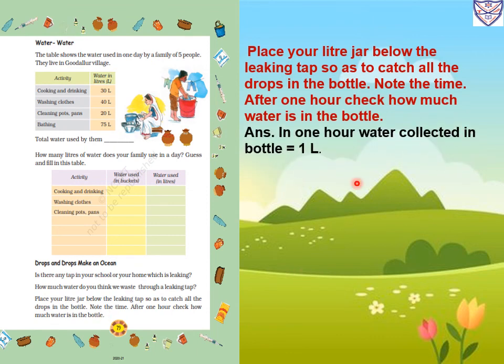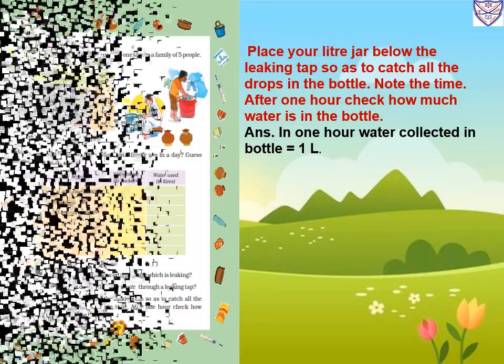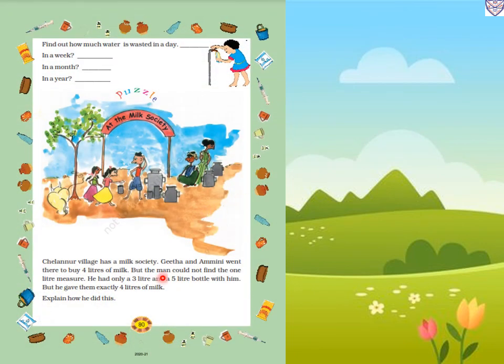So in 1 hour, we have to place a jar in the leaking tap. Then we have to see how much water is collected in the jar after 1 hour. So in 1 hour, the water collected in the bottle is equal to 1 liter. Now page number 80. Find how much water is wasted in a day.